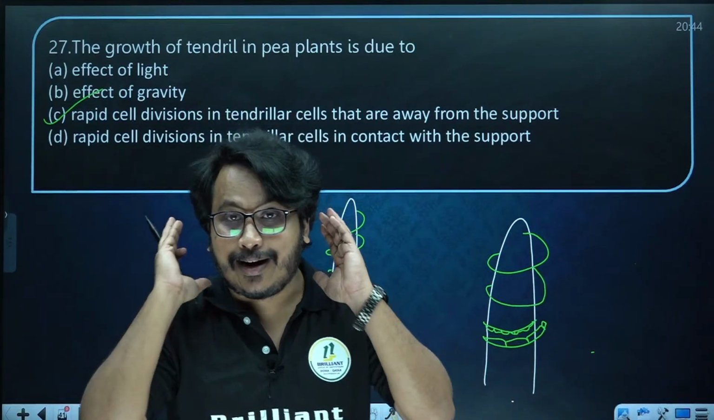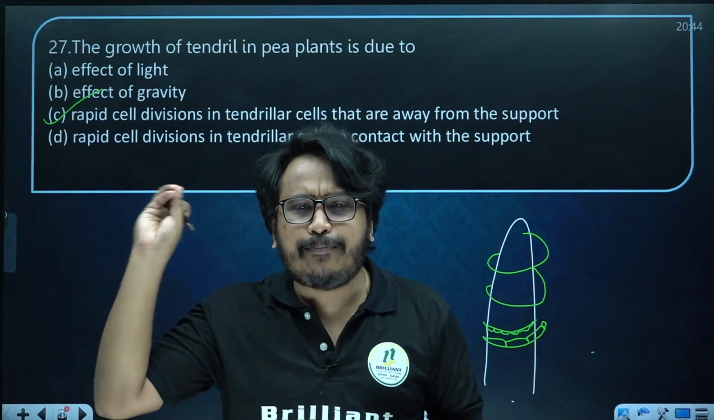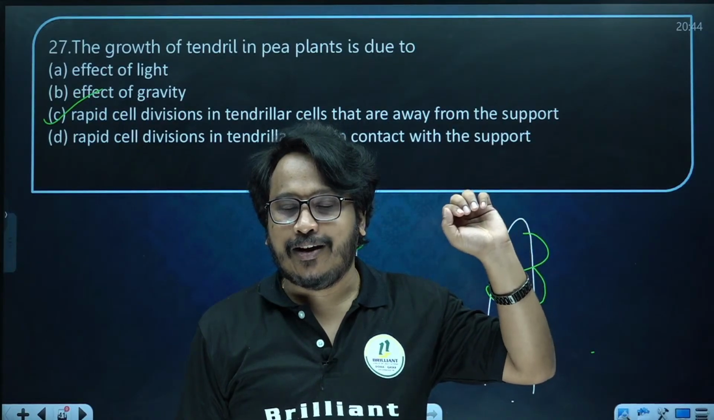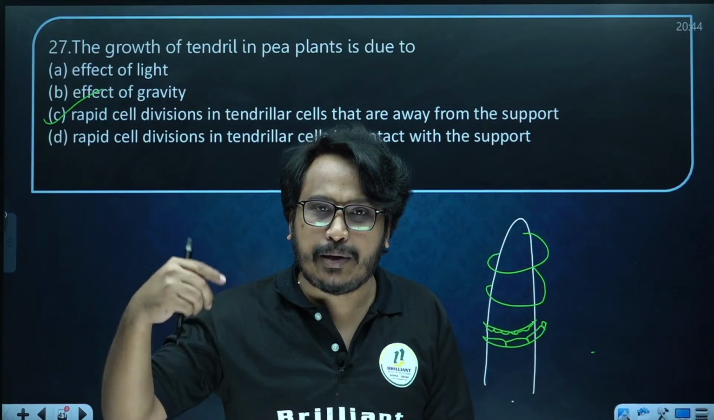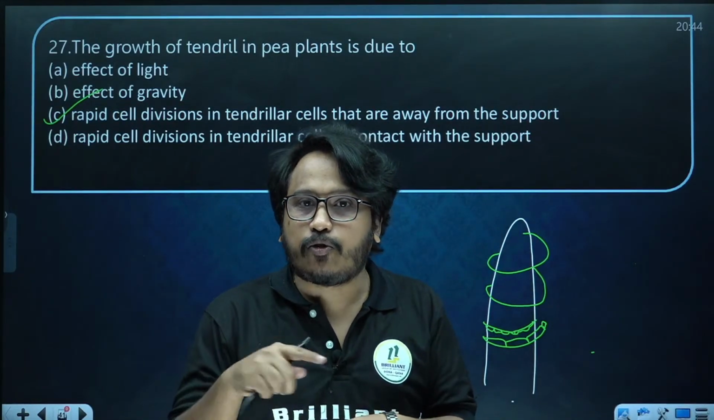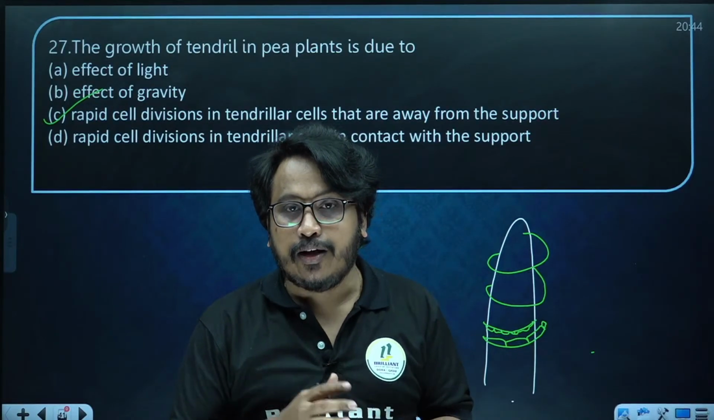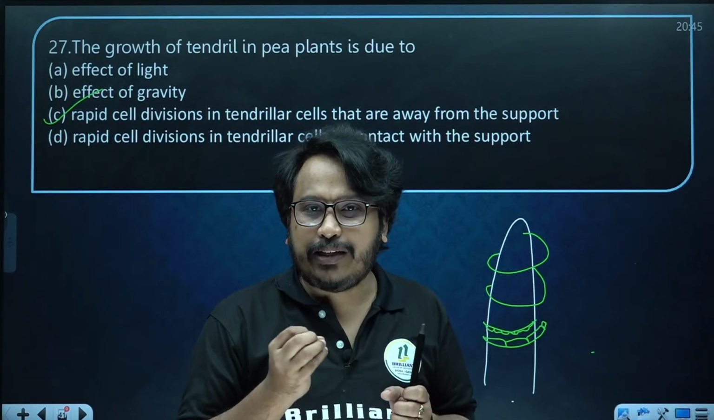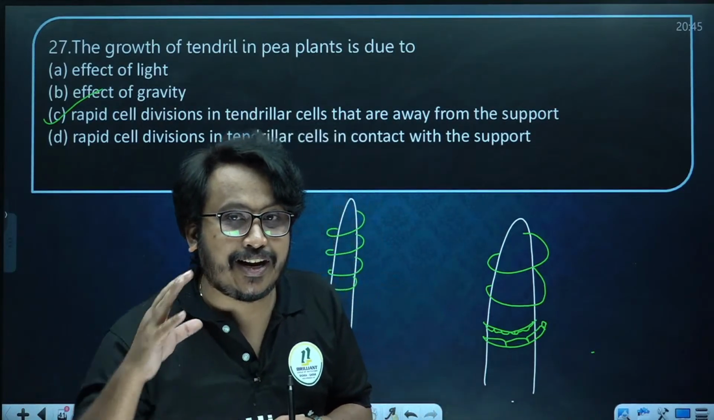Tropic and nastic movement, learn what is the difference. Growth dependent movement is tropism, growth independent movement is nastic movement. Growth dependent movements will bring growth in the plant and they will also bring movement. Nastic movements, you know about thigmonasty, photonasty, etc. In those there will be just movement, but it will not bring any growth.